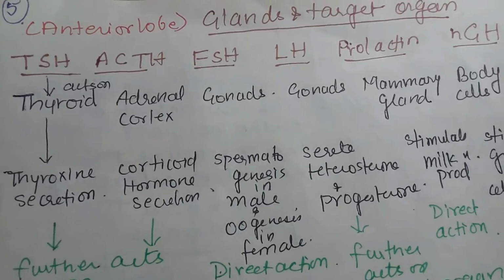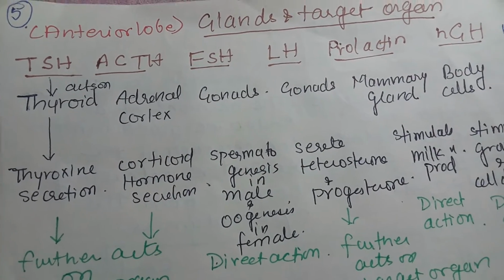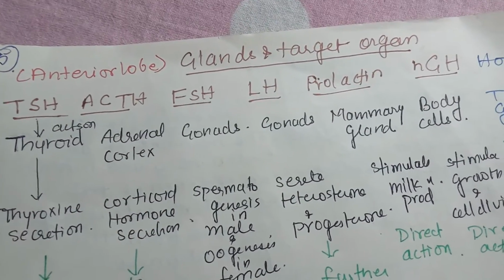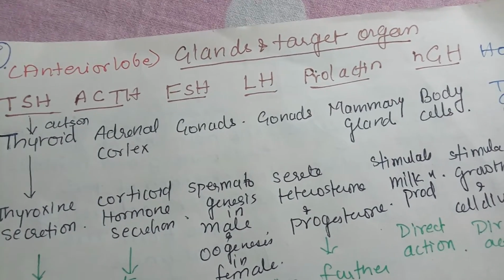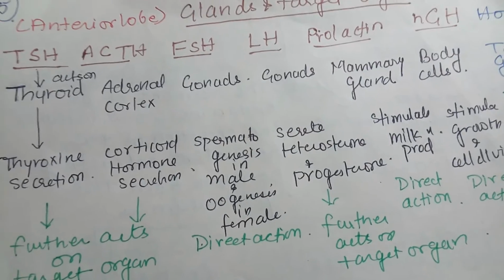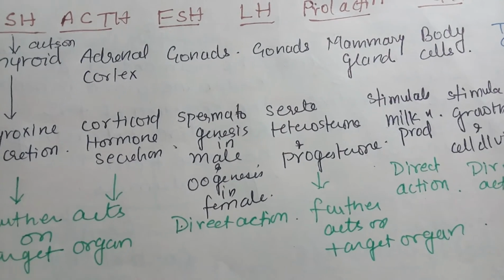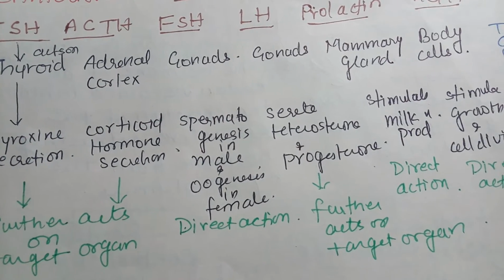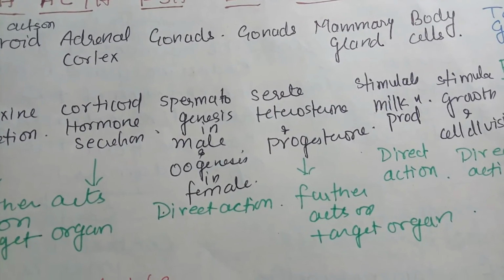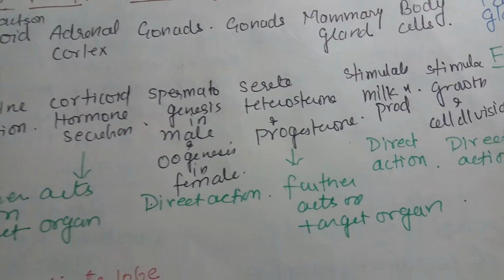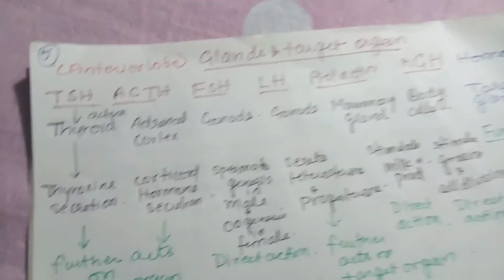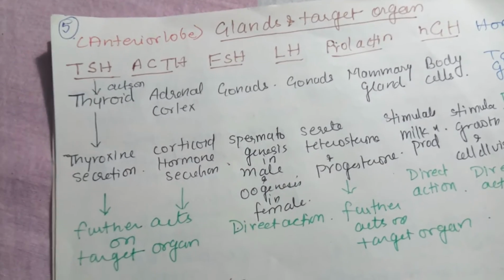So FSH is follicle stimulating hormone, which is produced by the pituitary, but it has an action on the gonads. So it controls spermatogenesis, acting on the testis, and it acts on the Graafian follicle, and it controls oogenesis. Okay, so they have a direct action.